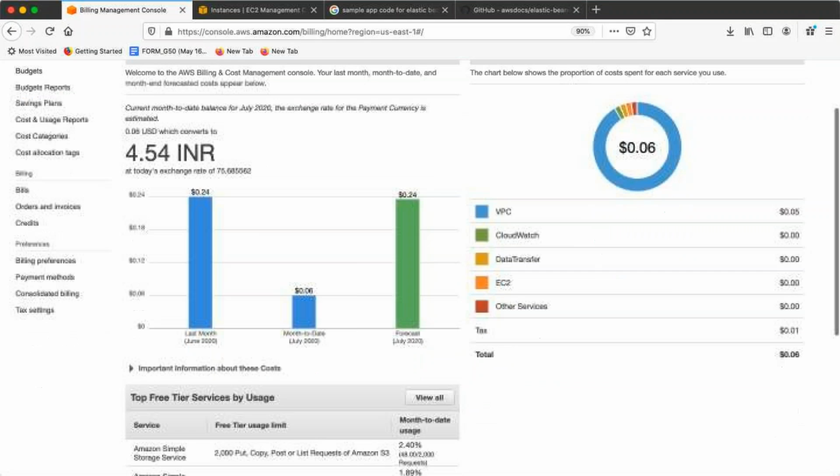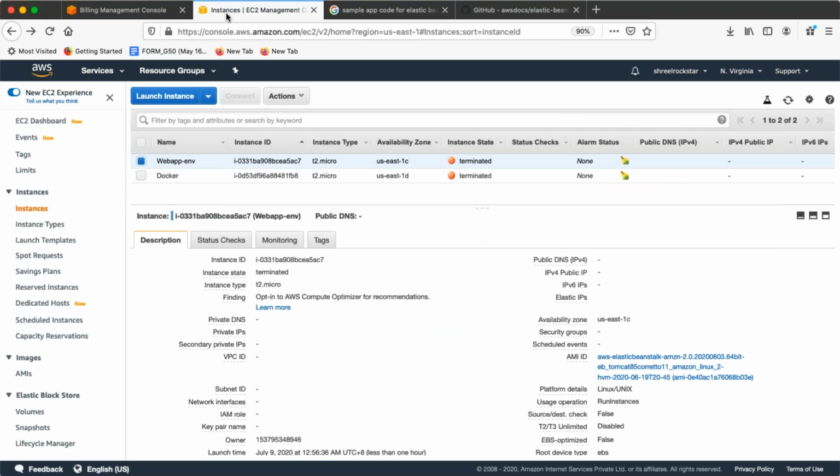Okay. And also this will give you the forecast billing, right? Let's say today 200, then how much it will be for the complete month and how much I'm going to pay to Amazon for whichever services. And this will help you guys also. You can see the 1, 2, 3, 4, 5 services highlighted, which are actually generating the bill. In my case, guys, it's part of VPC, 0.05 dollars I have to pay. Rest is zero, guys.